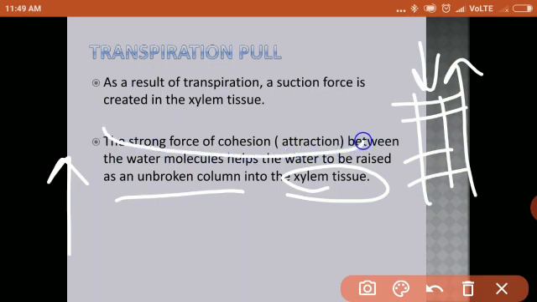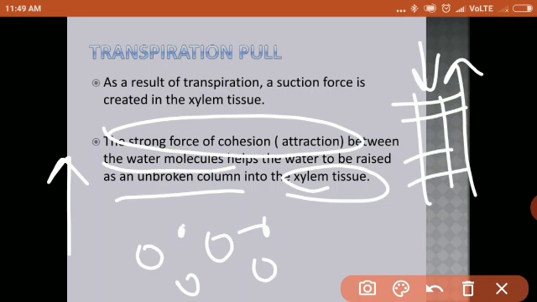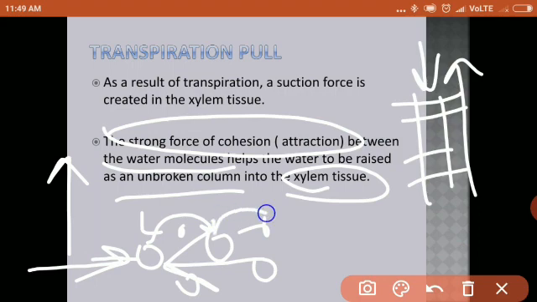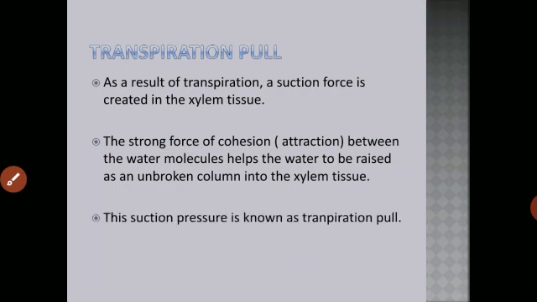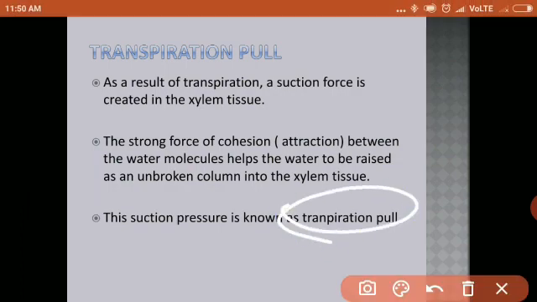Why? It is because of the strong force of attraction, that is the cohesion force between the water molecules. Okay, understood? The water molecules have a strong force of attraction which keeps them bound together, and therefore when you pull one molecule with that force, all the other molecules also come with it. Because of the force of cohesion between these molecules, it will pull the next one, and therefore an unbroken column of water is formed in the xylem tissue. All of you understood it? So now what happens? This suction pressure, this pull, is called transpiration pull.